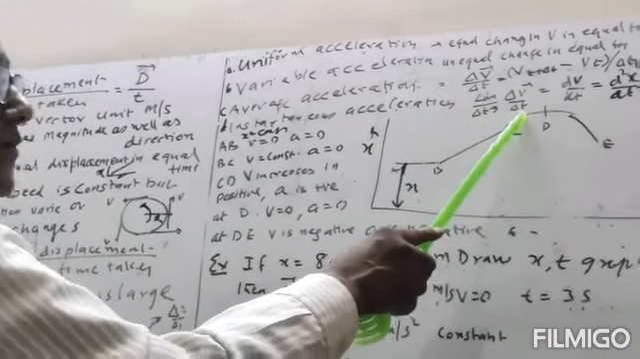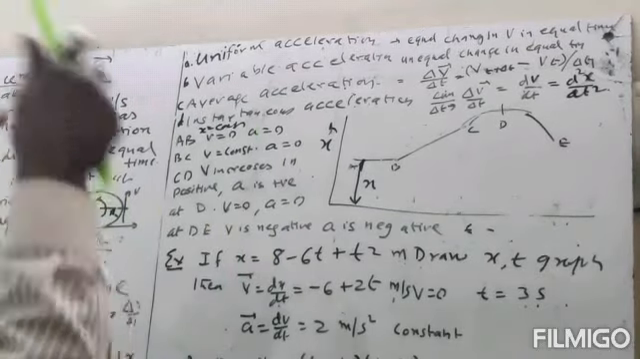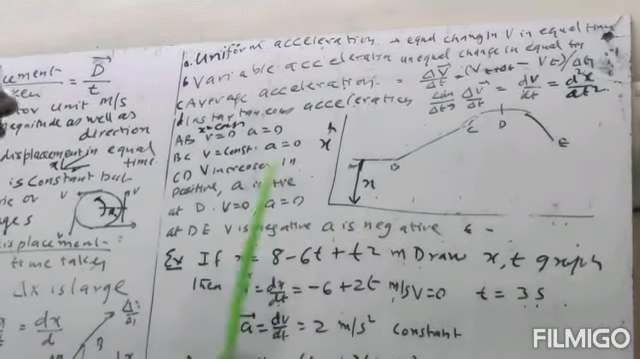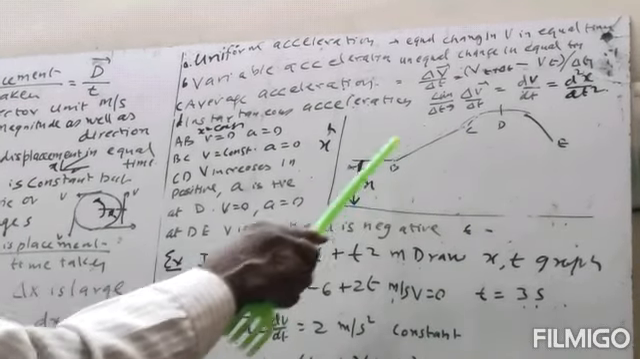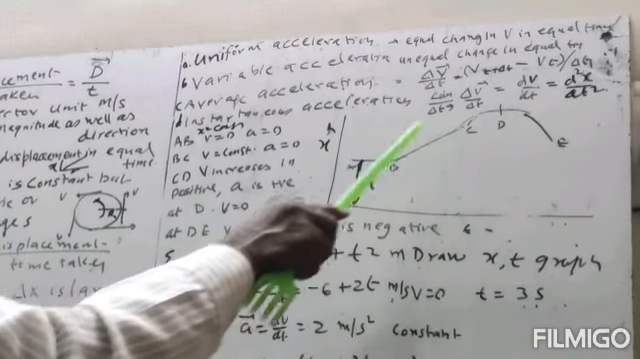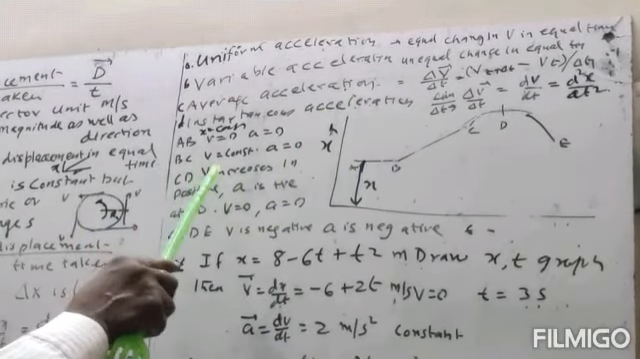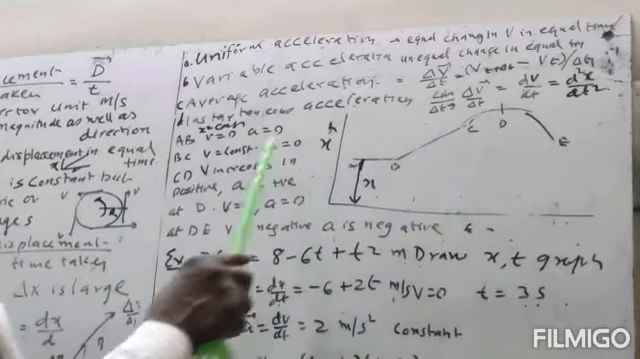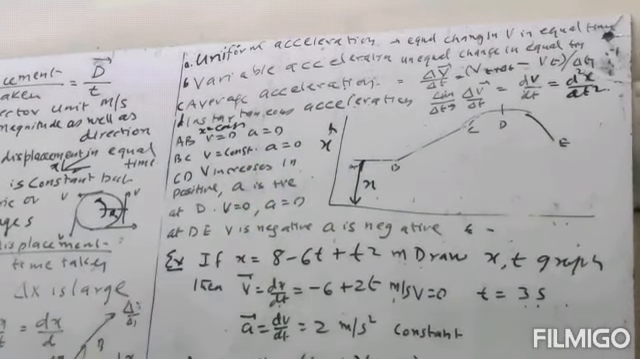From B to C, it's a straight line. It means the displacement and time graph is a straight line, so the displacement is proportional to time. Means velocity is constant. So for BC the velocity will be constant, and when velocity is constant, acceleration will be equal to 0.